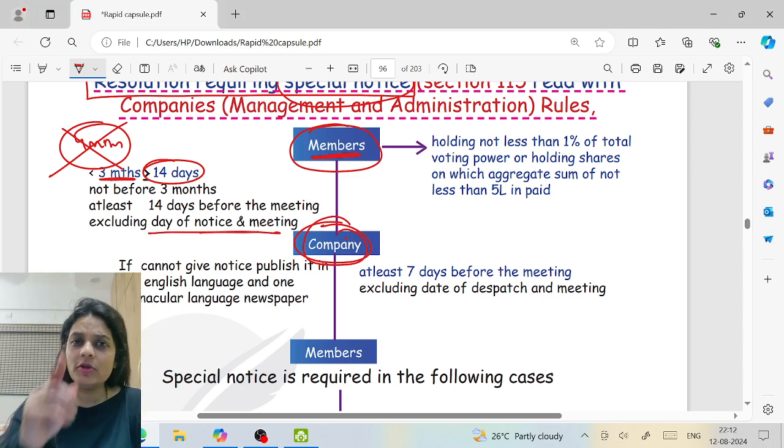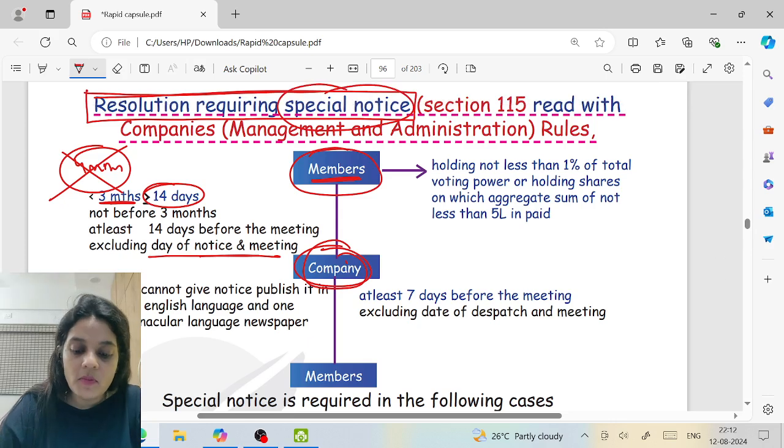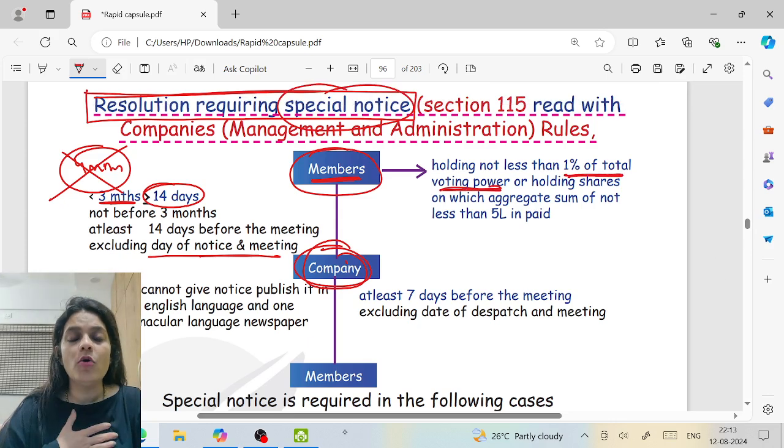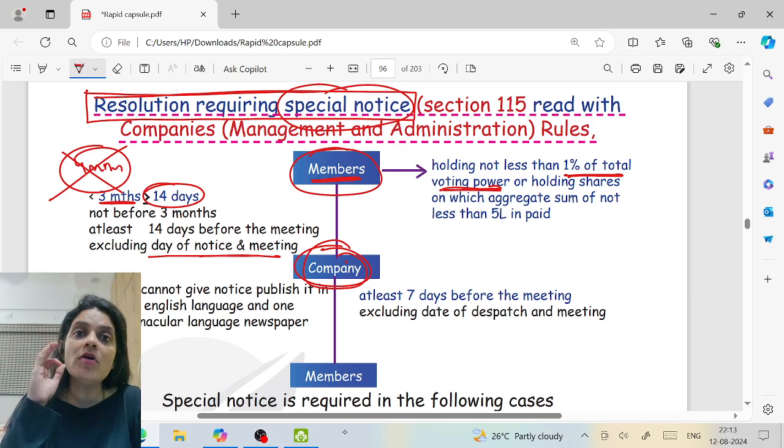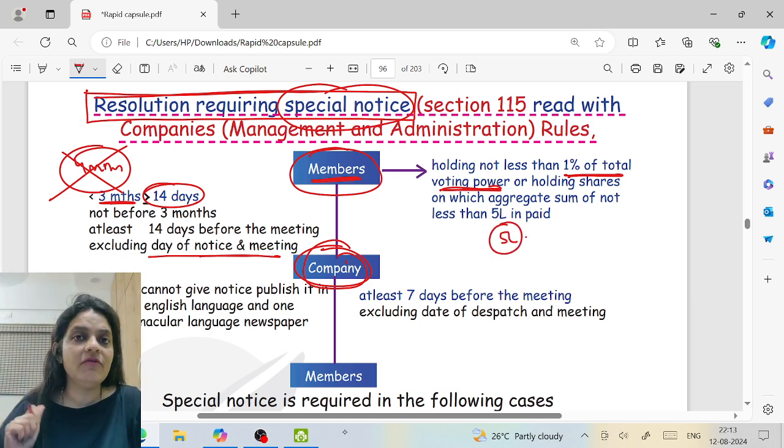How many members? Do you think one member can go? No. You must be holding at least 1% of the total voting power. Ma'am, I hold 3%. I'm alone. Can I go? Yes, then you can go. Otherwise, you cannot. You must hold at least 1% of the total voting power, or the paid up value of your shares should not be less than 5 lakh.